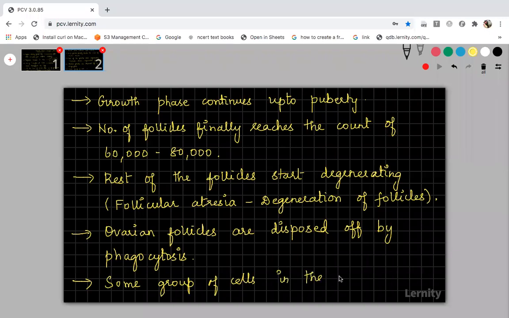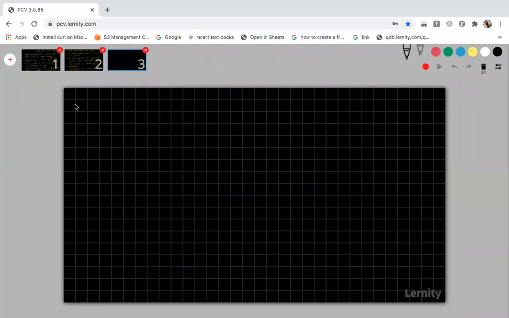I told you what the ovarian stroma region is: that is the interior of the ovary, the connective tissue of the ovary. Some group of cells in the ovarian stroma around the follicles become active.